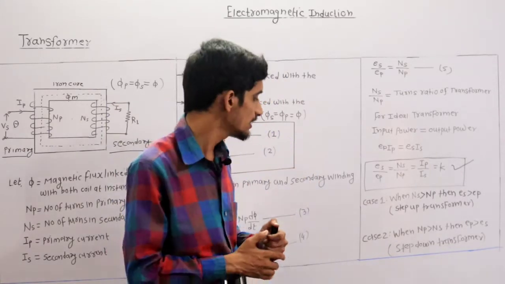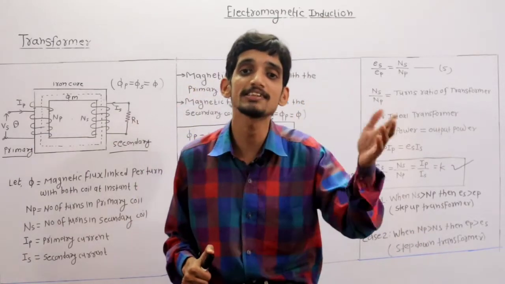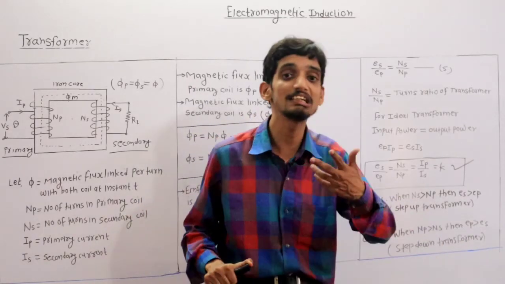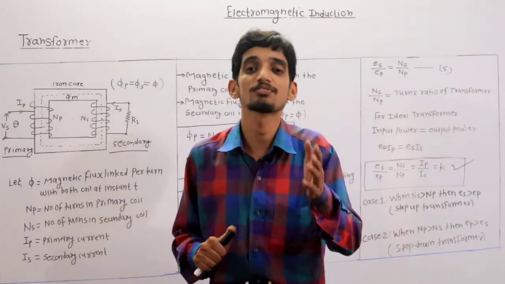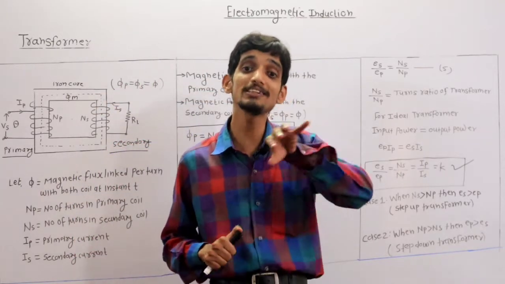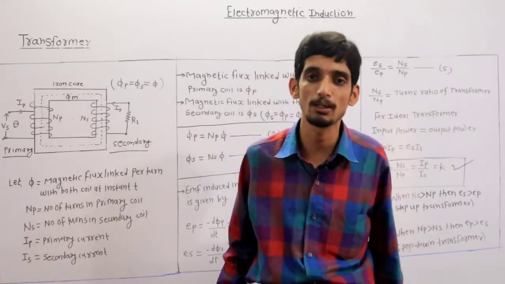Clear? And when NP is greater than NS, meaning the number of primary turns is greater than the number of secondary turns, in that case EP is greater than ES. So that transformer is called a step down transformer. Why? Because as NP is greater than NS, the primary induced EMF is greater than the secondary induced EMF.